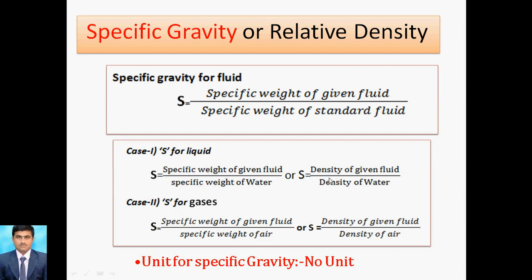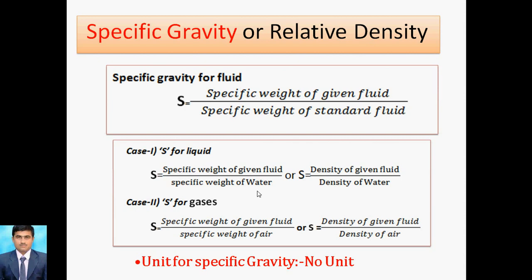In terms of density, we can write density of given fluid divided by density of air for gases, and for liquid, density of given fluid to the density of water. Here the gravity terms cancel out, so there is no unit for specific gravity or relative density.